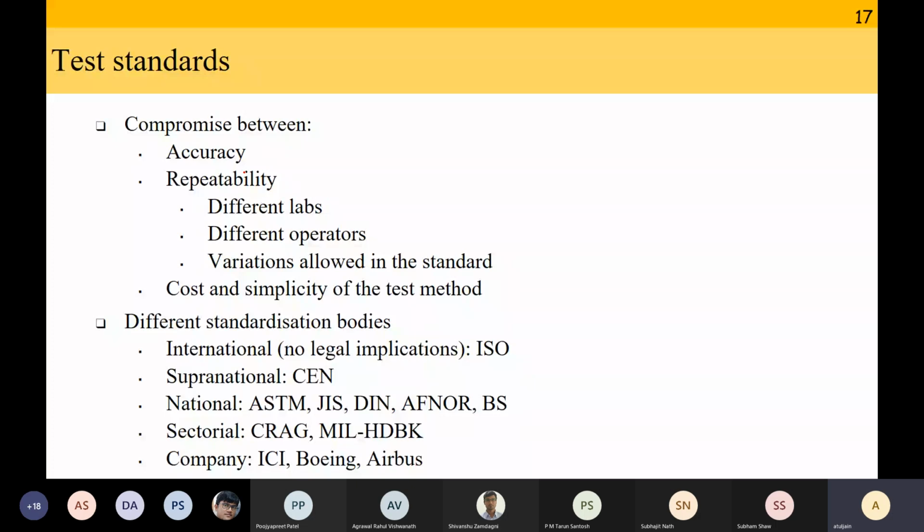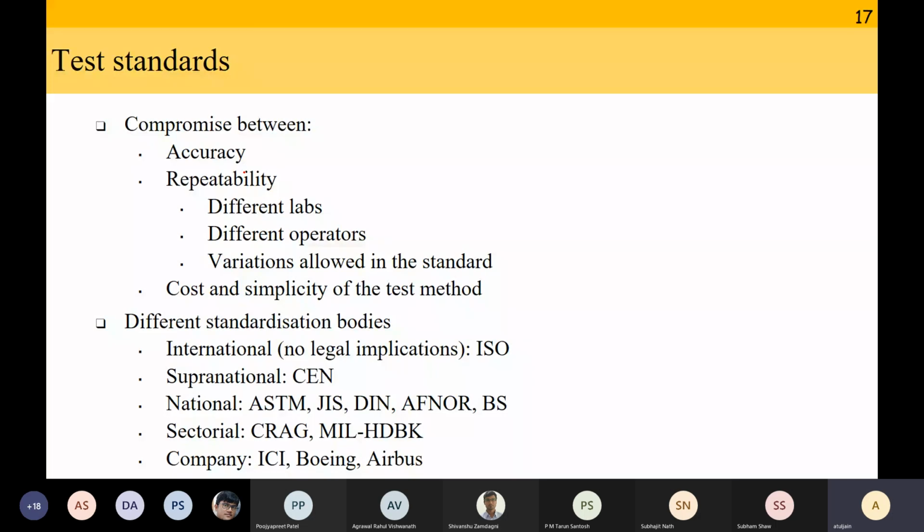Okay. And there are different standardization bodies. For example, there is the ISO standard. This is an international test standard with no legal implications. If you say I have done tests using the ISO standard and later on somebody does the same test and gets a different value, you are not legally accountable for this. It is a test standard with no legal implications. It could be of multiple countries, like CEN, I think, is the European Union's test standards, or it could be country by country different. So ASTM is American, JIS is Japanese, DIN is German, BS is British standard. So different countries will define their own test standards. Or it could be sectoral.